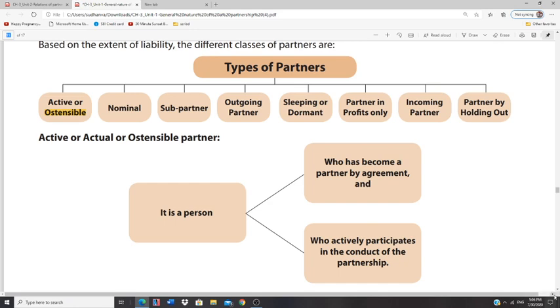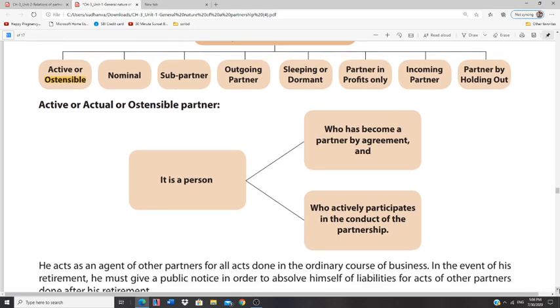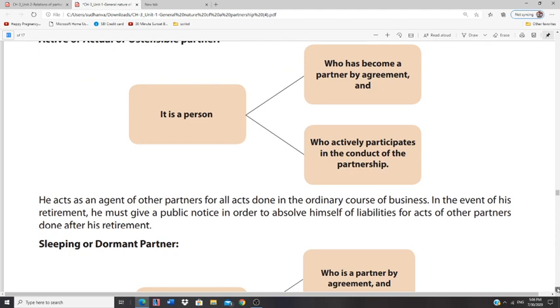What do you mean by active or actual partner? An active partner becomes a partner by agreement, and he usually participates in the conduct of business. That kind of person is called an active partner. As simple as that; please go through this particular flowchart. If a person has become a partner by agreement and actively participates in the conduct of the partnership firm, then he is called an active partner.